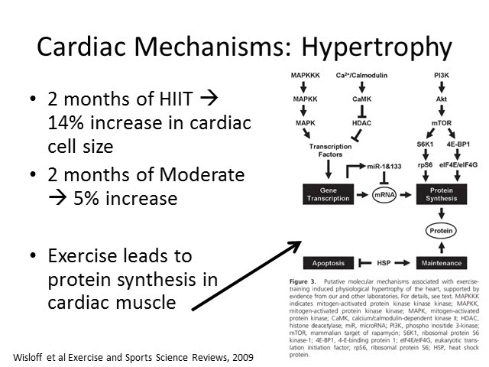Besides those other mechanisms, we also see cardiac muscle cell hypertrophy. You don't need to memorize the details of this. The key is that exercise leads to an increase in protein synthesis, and when protein synthesis increases, we're increasing the amount of muscle mass inside of each cardiac myocyte. We've seen this from the Wisloff group as well. 2 months of HIIT training led to a 14% increase in cardiac cell size, whereas 2 months of moderate training only led to about a 5% increase. So they get some with the moderate, but better with the HIIT.